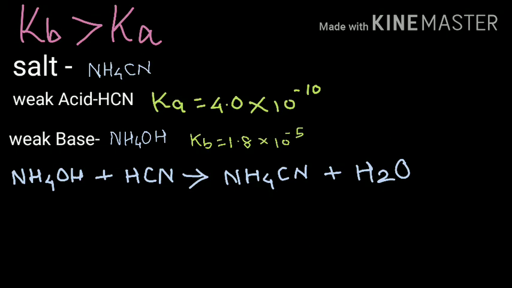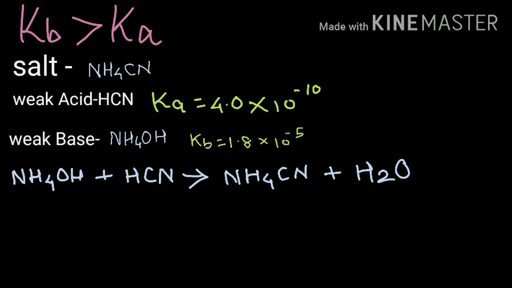So if we look at the values of Ka and Kb, we can see that Ka is much smaller than Kb, because Ka has the power 10 raised to minus 10, so it is going to be a smaller value when you compare it with 10 raised to minus 5. Hence here Ka is very small when you compare it with Kb.